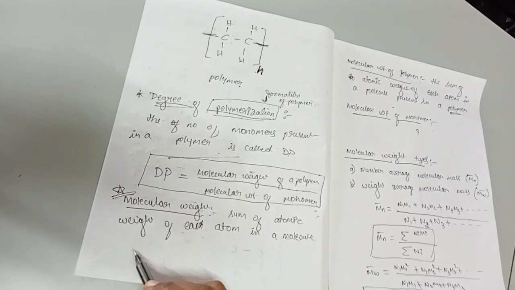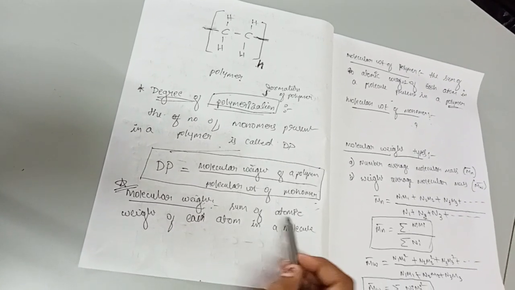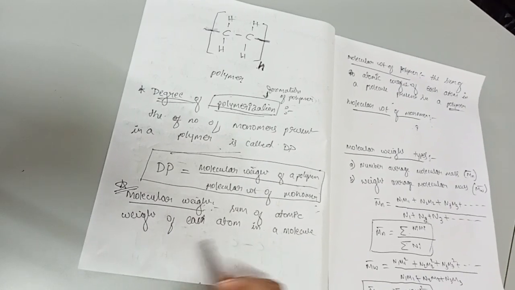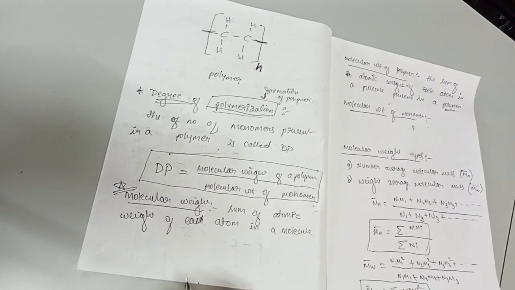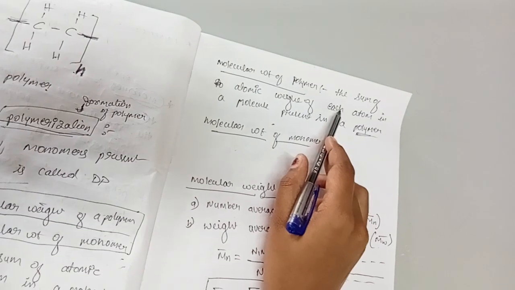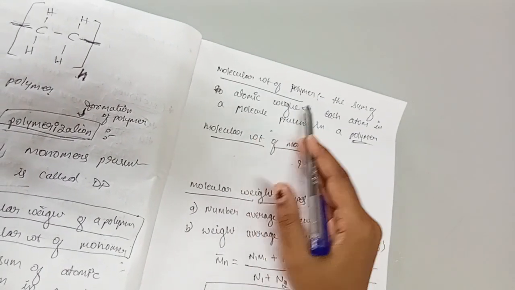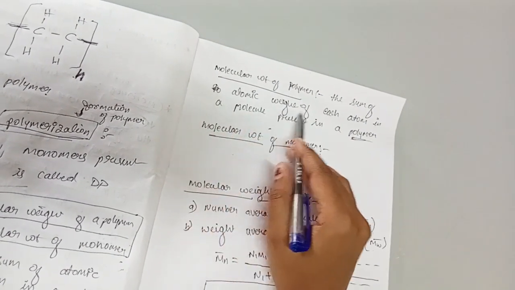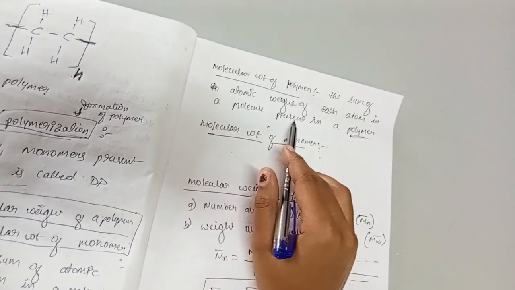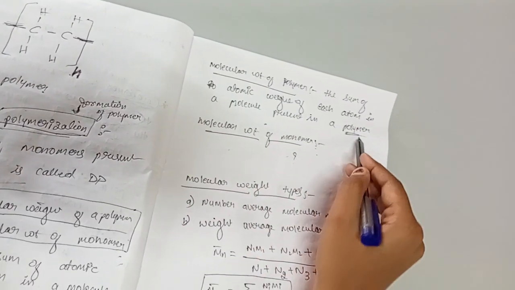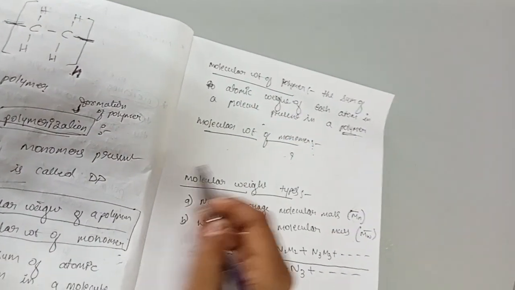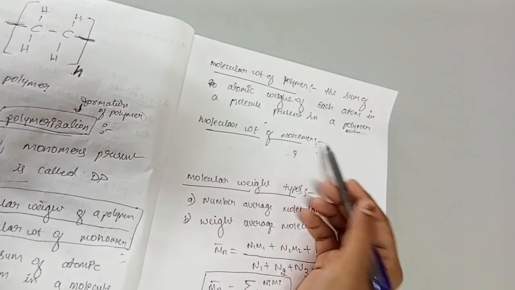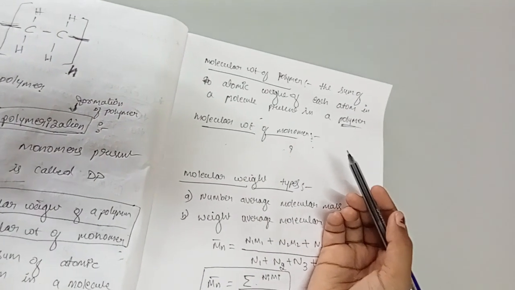So what is molecular weight? Molecular weight is the sum of atomic weight of each atom in a molecule. Suppose you want to define the molecular weight of polymer, then we have to say that the sum of atomic weights of each atom in a molecule present in a polymer is called molecular weight of a polymer. Then how can we write the definition for molecular weight of monomer? Please try to write this one on your own.